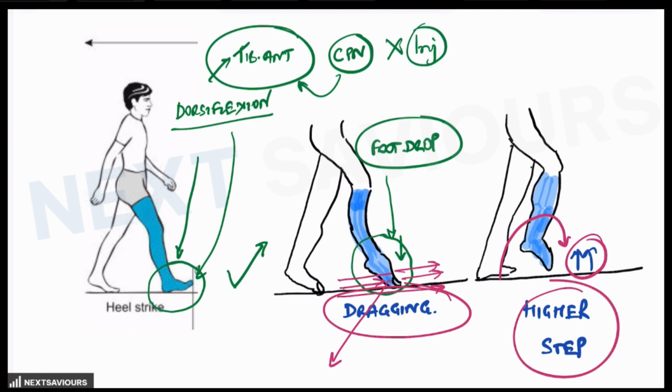And this is the reason why it is called high stepping gait, or sometimes simply steppage gait. This is a feature of foot drop, which is caused by tibialis anterior palsy, which is the result of common peroneal nerve injury.